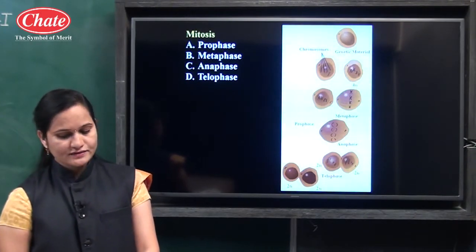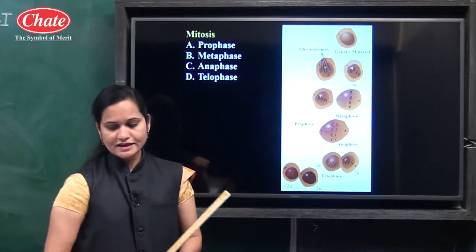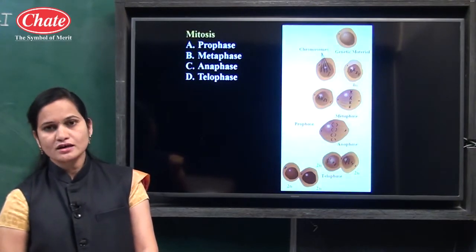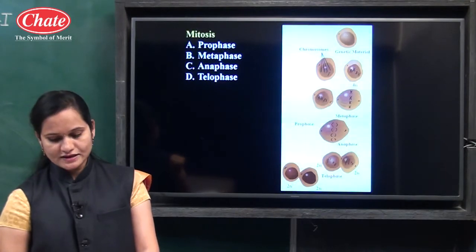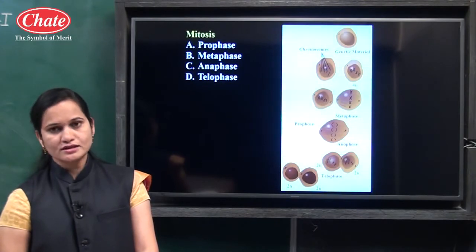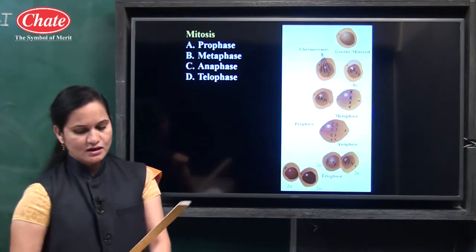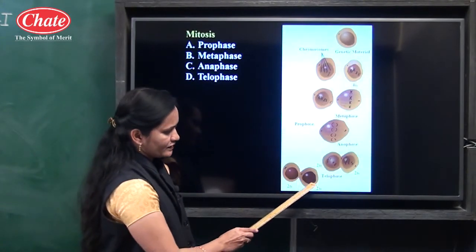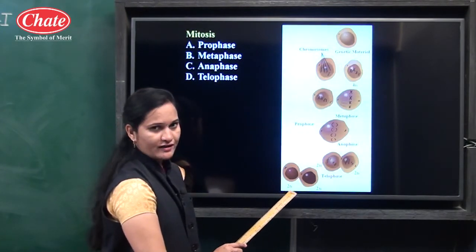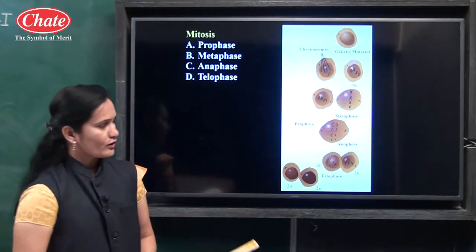After that, the next stage is anaphase. See it carefully. Anaphase. In this stage, sister chromatids separate and daughter chromosomes migrate to the opposite poles. And the last stage is telophase. In this stage, the nuclear membrane and nucleolus form around each set of chromosomes and spindle fibers completely disappear. Here, see this stage. Here 2N means diploid, which has 2 sets of chromosomes. Now let us see the next point about